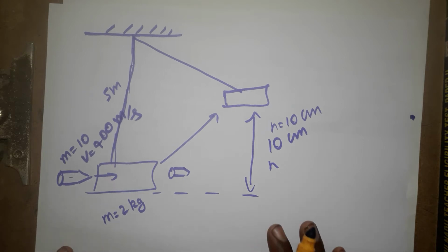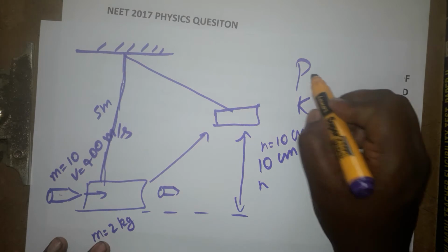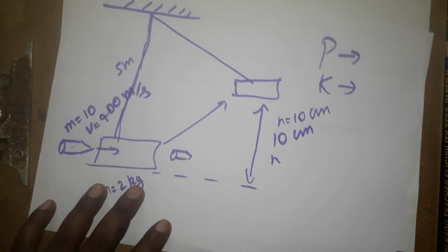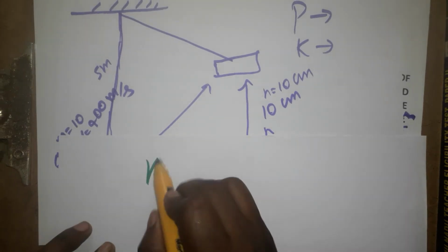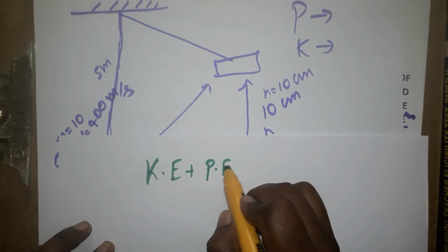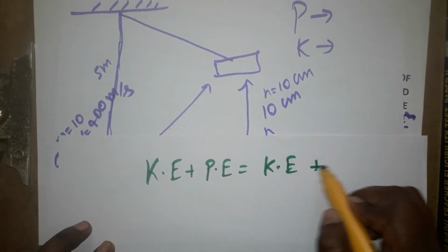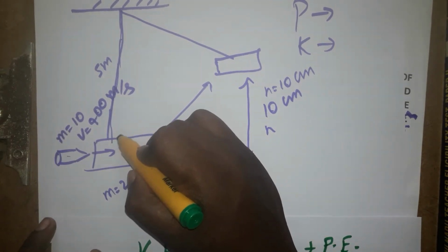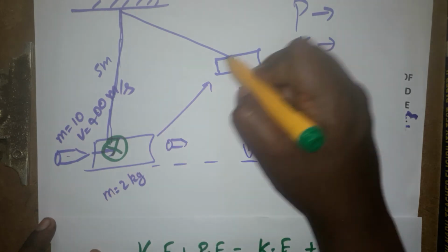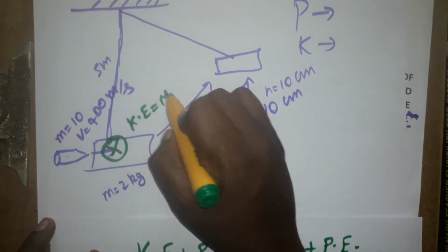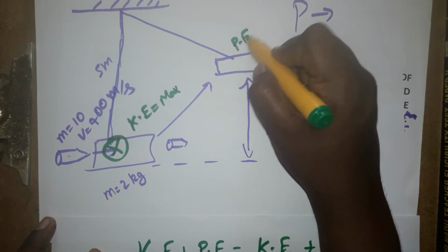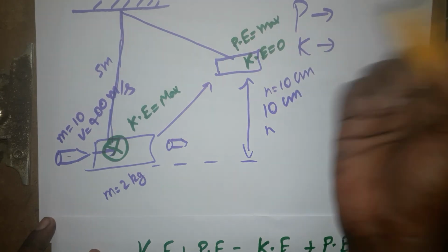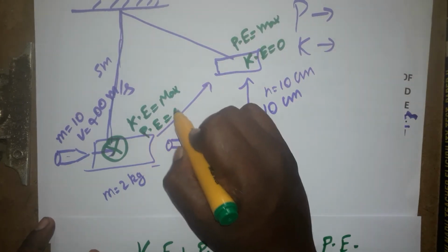See here, we know momentum and energy are conserved. First I am taking energy conservation. Kinetic energy plus potential energy is equal to kinetic energy plus potential energy. When the block starts moving, it is the simple pendulum concept. At the starting point, kinetic energy is going to be maximum, and at the final point, potential energy is going to be maximum. At the final point kinetic energy will be 0, and at the starting point there is no potential energy.